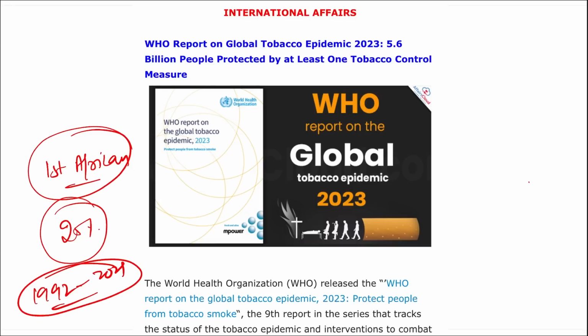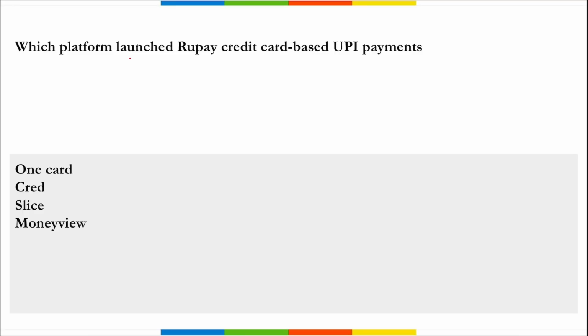Correct. Next, which platform launched RuPay credit card based UPI payments? Which platform launched this? It is your Cred, right? Cred is a Bangalore based fintech company.